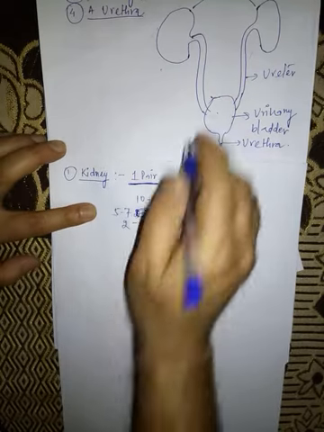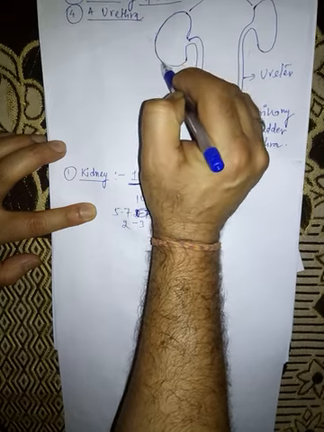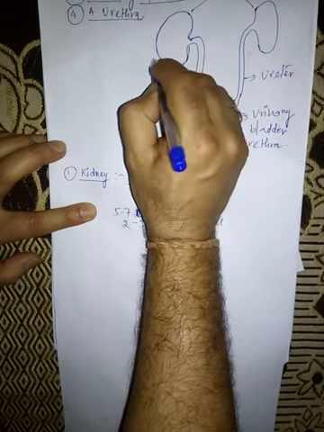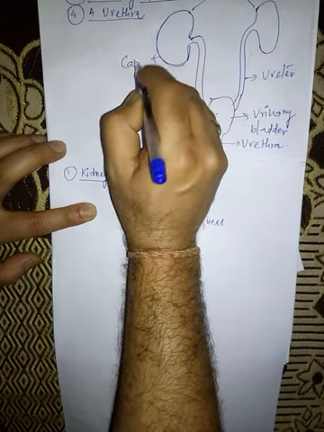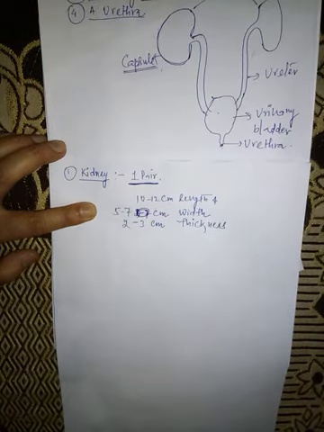And each kidney is covered by a tough layer of fibrous connective tissue. This layer is called the capsule.